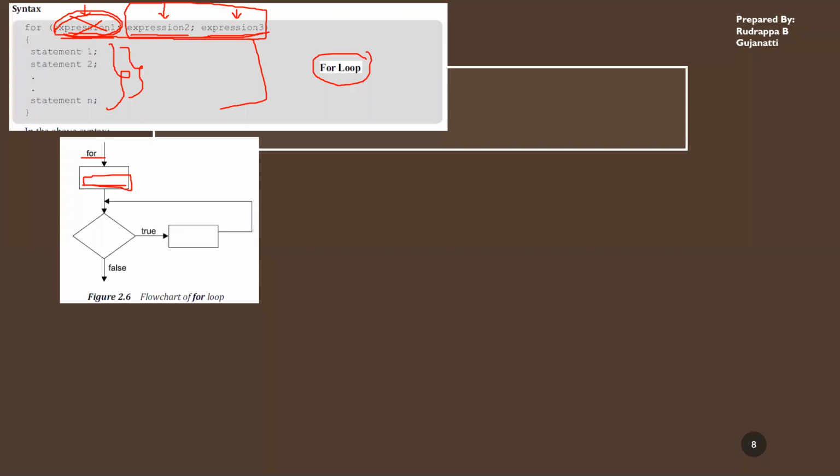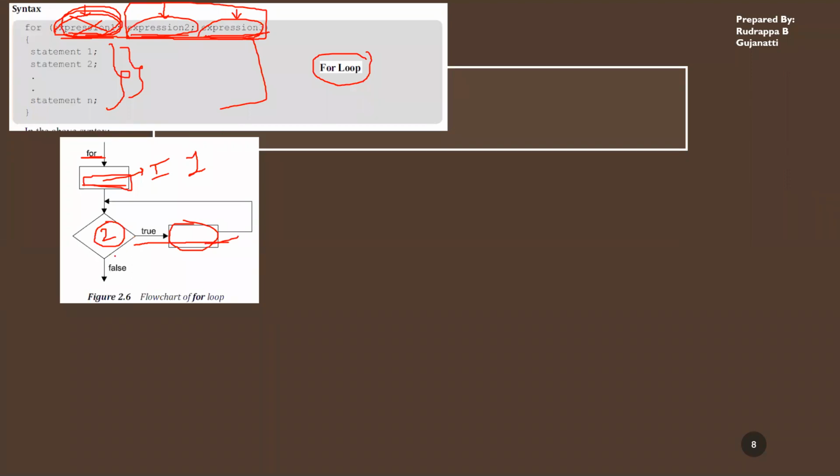So we'll see through it with an example. Here, what is done within the for loop? Here is the initialization process, which is related to expression one. And then based on that expression, you are checking some condition over here, which relates to expression two. And if this is true, you perform some operations. And within this block itself, you can have expression three performed, or you can specifically go to the for loop and perform it.